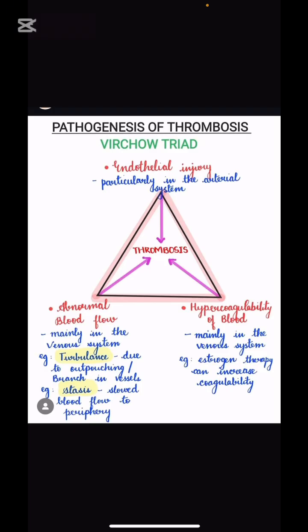What is Virchow's triad? This is the triad which we use in DIC syndrome, in patients with DIC. What is the pathogenesis? Endothelial injury, abnormal blood flow, and hypercoagulability of the blood. Take a screenshot and remember well.